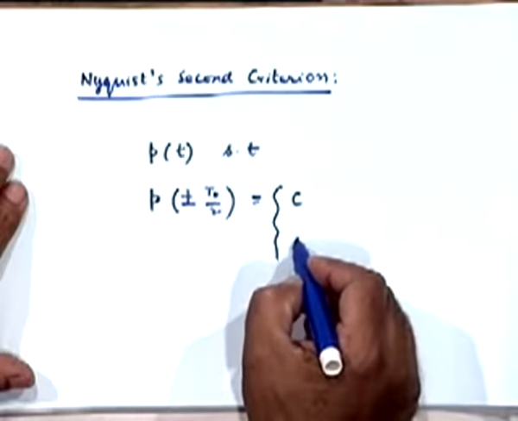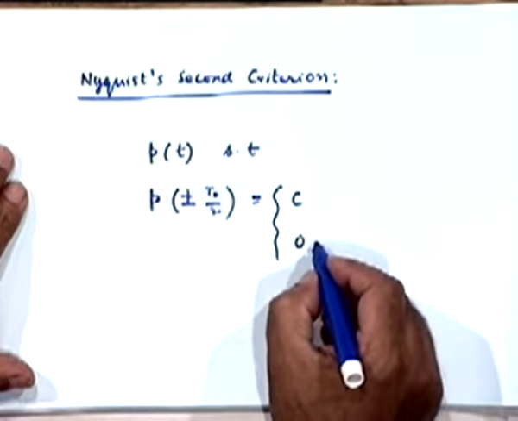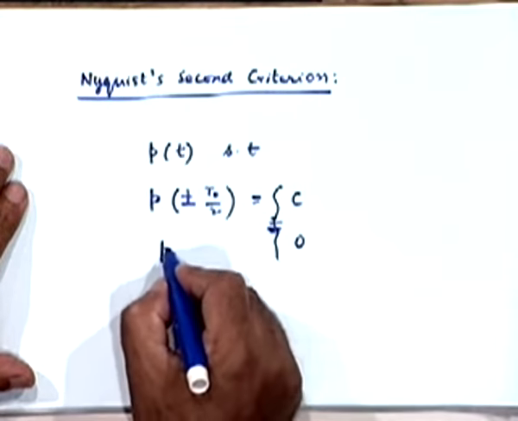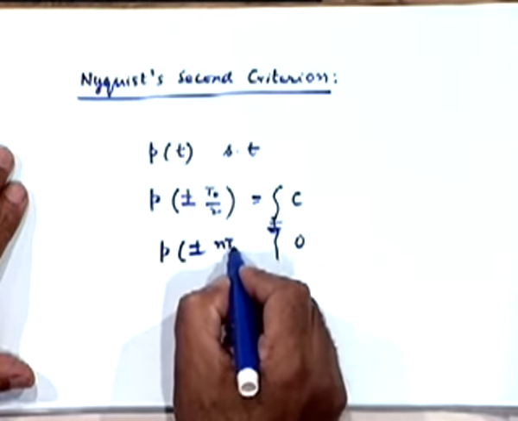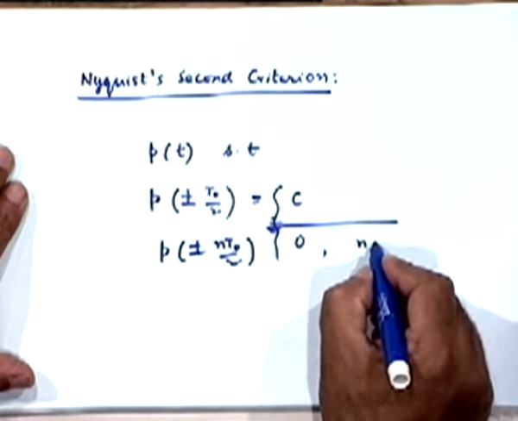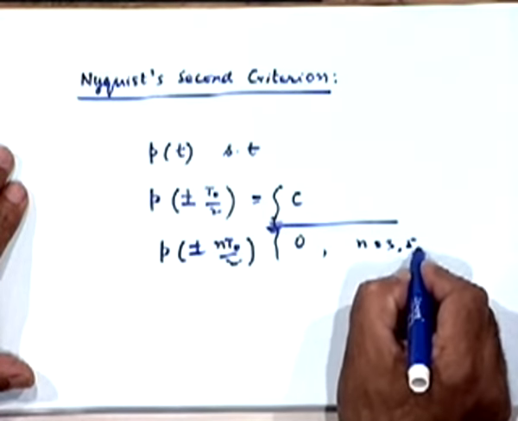At plus T0 by 2 as well as at minus T0 by 2. But it is 0 for p at plus minus nT0 by 2, for n equal to 3, 5, 7, etc.